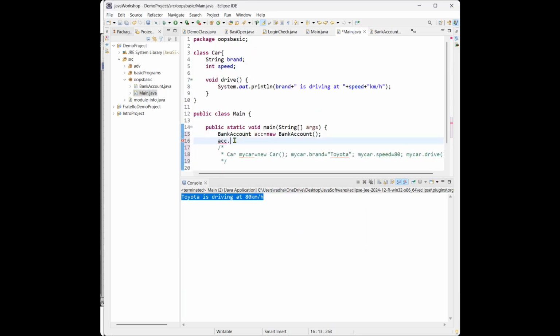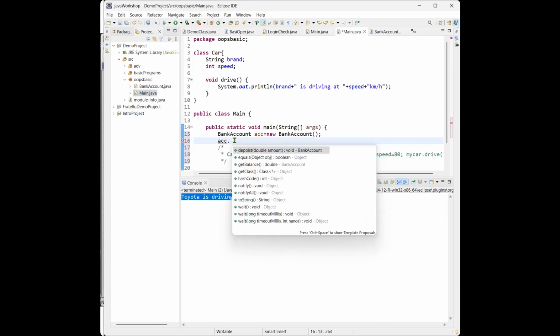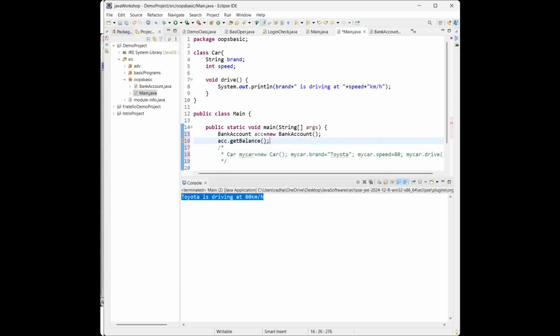So account dot, I want to know what the balance is, which is nothing but getBalance. Now it will return some value, so we need to print it out.